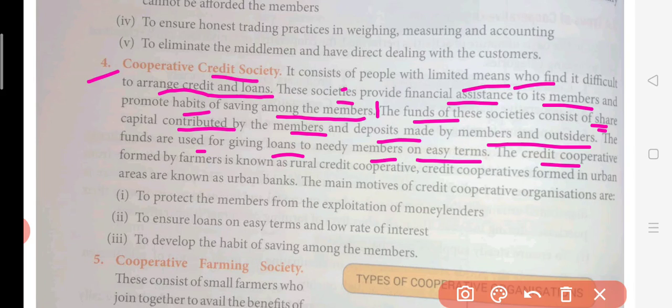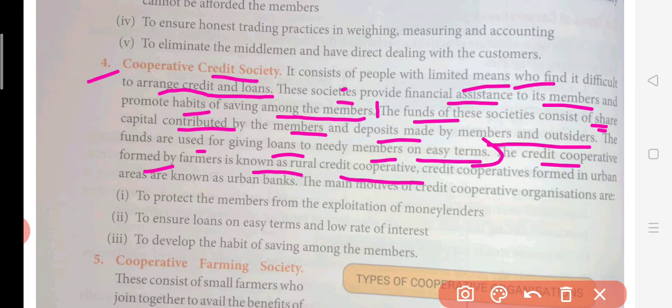The credit cooperative formed by the farmers is known as Rural Credit Cooperative. Now here, on easy terms they are giving the loans, means what? Terms means नियम and शर्तें. तो जो शर्तें होती है उनकी बात हो रही है यहाँ पे. So at a very nominal condition they are going to provide these loans, and also the rate of interest which will be charged is going to be less.